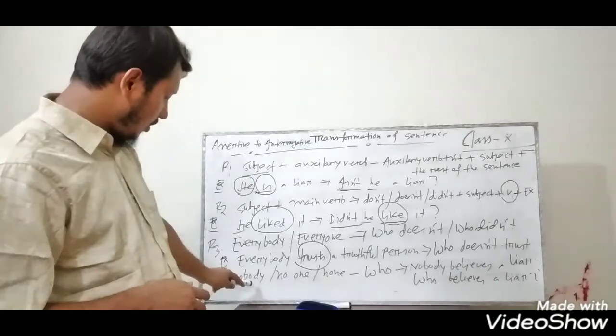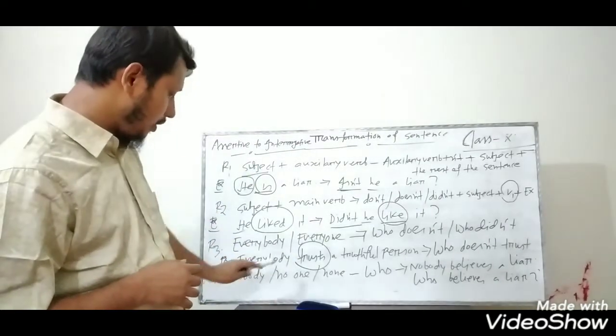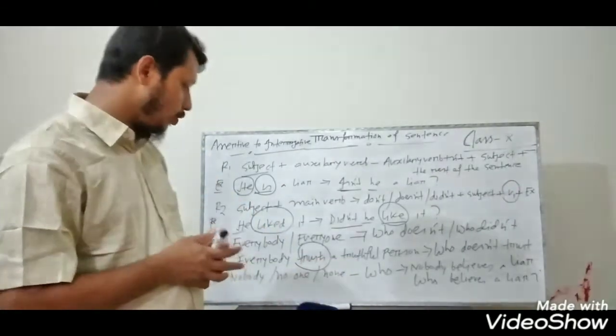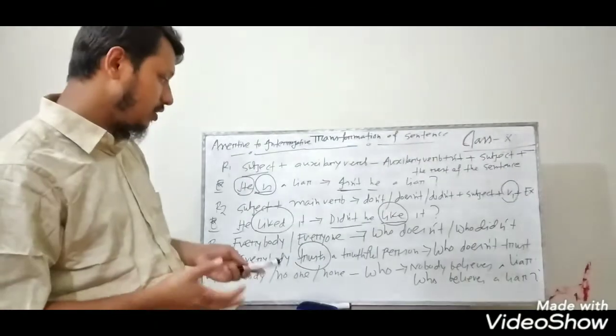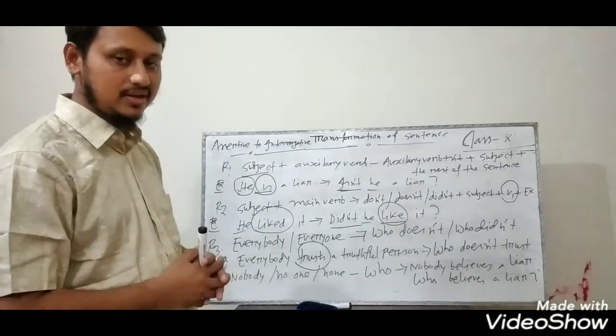And there is another rule for you: nobody, no one, none. If the sentence begins with nobody, no one or none, you have to write who. Instead of nobody, no one and none, you have to write who, and then the rest of the sentence will be unchanged.